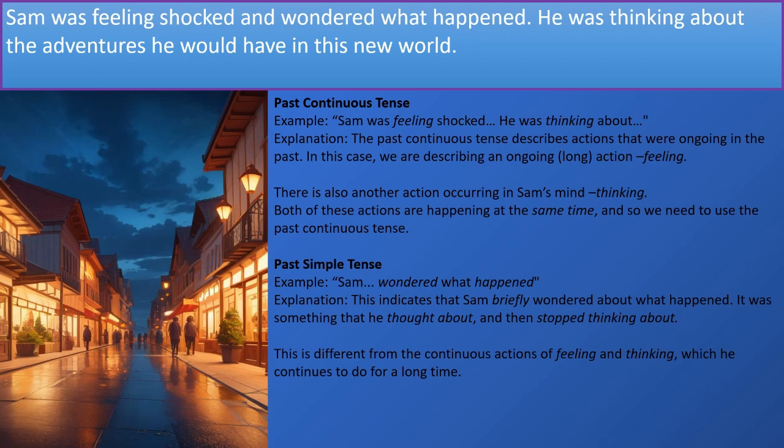We can also see the usage of the past simple tense. For example, Sam wondered what happened. This indicates that Sam briefly wondered about what happened. It was something that he thought about and then stopped thinking about. This is different from the continuous actions of feeling and thinking, which he continues to do for a long time.